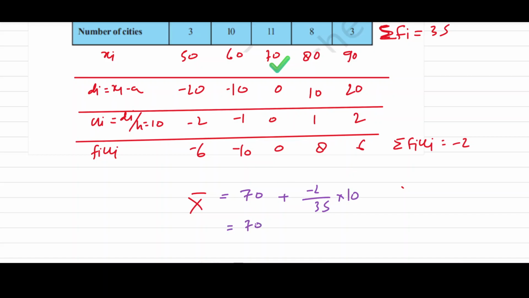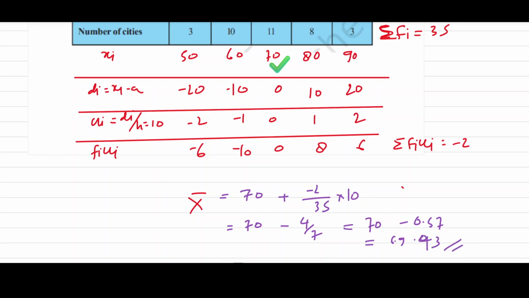Now solve this 70. After solving, we get minus 20 by 35, which if we simplify we get minus 4 by 7, because 5 times 4 is 20, and 5 times 7 is 35. Now we should solve 70 minus 0.57, and after solving this, we get 69.43 as the mean value.